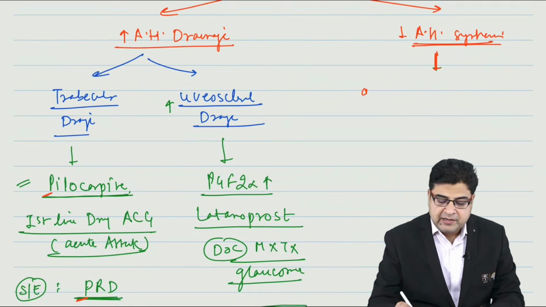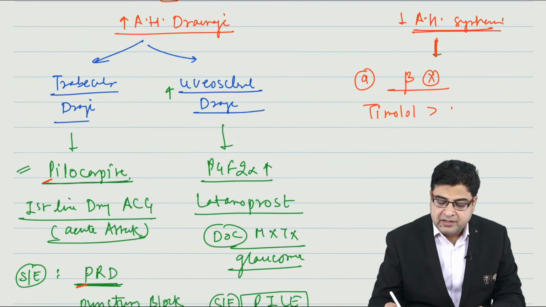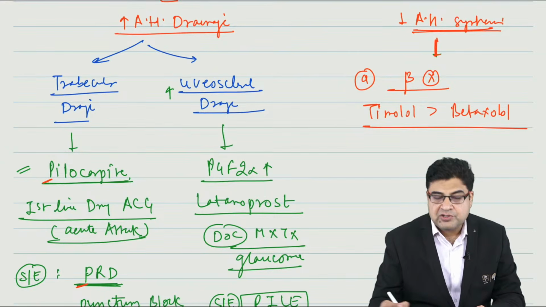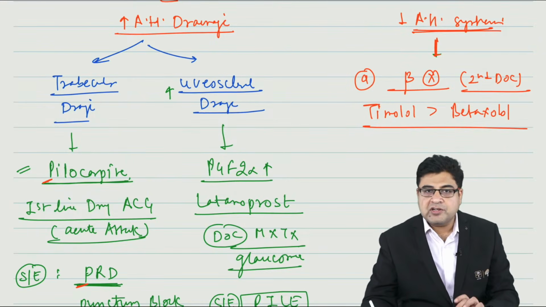So which medicines can decrease the aqueous humor synthesis? The first are beta blockers. We have two beta blockers that are given for glaucoma: one is timolol, and the second is known as betaxolol. Timolol and betaxolol are two medicines given for the treatment of glaucoma, and beta blockers are the second drug of choice for glaucoma after prostaglandin analogs.